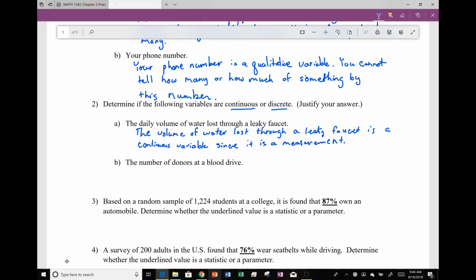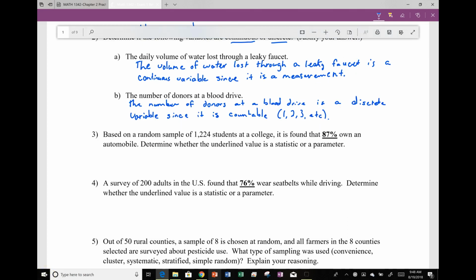We're measuring something. Part B, the number of donors at a blood drive. Well, the number of donors, we're talking about number of people. Can we have half a person? No, we can't. When we're talking about number of donors, it's either 4 donors or it's 5 donors. We can't have in between donors. Now, if we talk about how much blood is given, that is a continuous, but the number of donors is actually a discrete variable. So the number of donors at a blood drive is a discrete variable since it is countable. 1, 2, 3, and so forth.